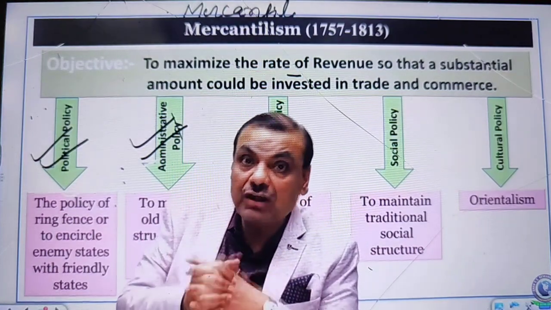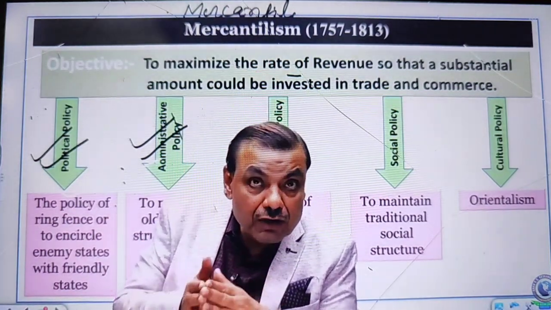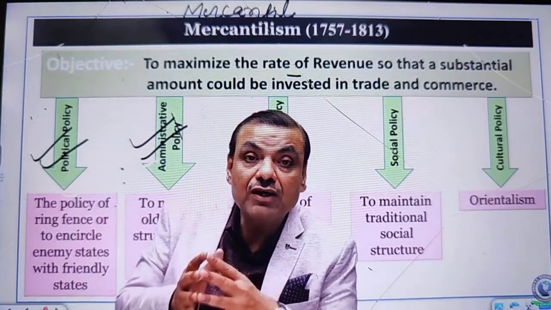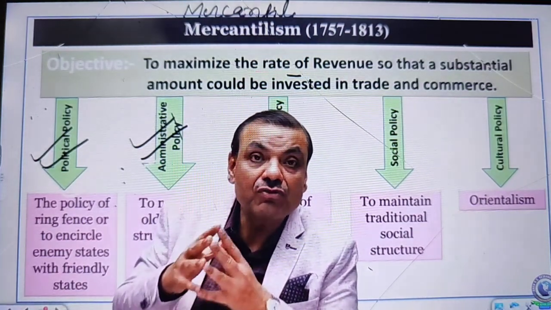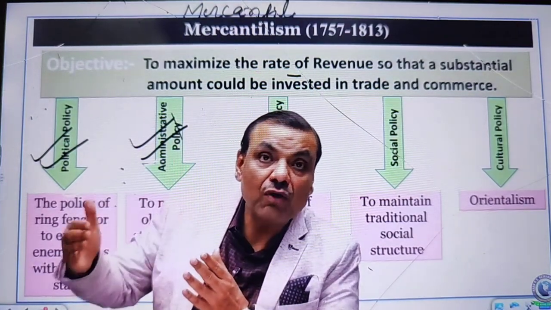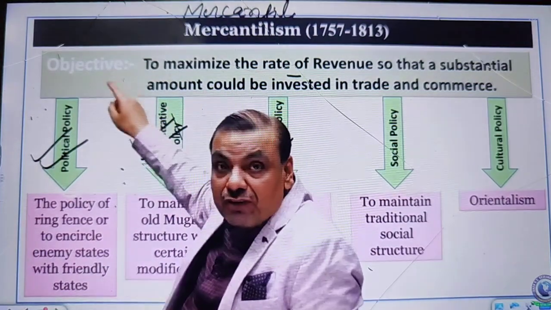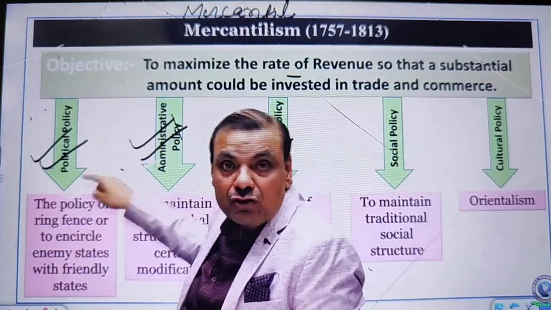राजस्व का कलेक्शन करना ही काफी नहीं, उसको बचाना पड़ेगा और बचाने के लिए आपको अपनी रिस्पॉन्सिबिलिटी कम करनी पड़ेगी, आपको अपना बर्डन कम करना होगा. So my point is that as they had to collect the revenue, simply collection of revenue would not suffice to fulfill their need. They had to preserve the amount of revenue, so they had to shed many responsibilities. It was this objective that affected their political policy, administrative policy, social policy, and cultural policy.